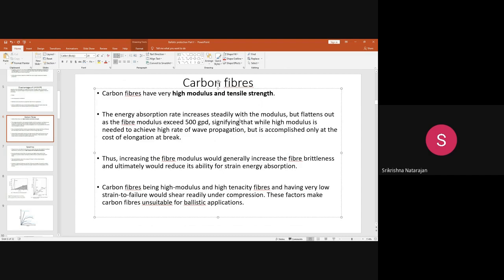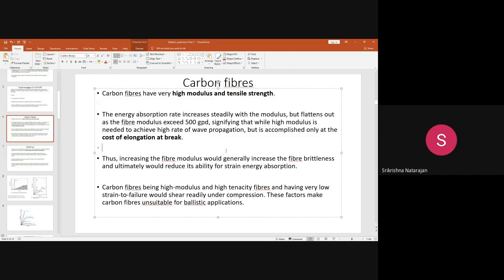But the problem with this is this fiber has certain limitations to be used for the ballistic clothing. You see, why this can't be effective is, when any projectile is striking the carbon fiber, what will happen is there will be an increase in the modulus. Okay, it can withstand the projectile energy. But after a certain limit, say around 500 grams per denier, what happened? The curve just flattens out. Okay, so what happens? Only at the cost of elongation to break, this wave propagation increases.